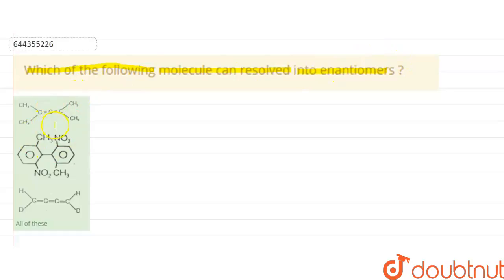Hello students, question is which of the following molecule can be resolved into enantiomers? So we are given here options. We have to find out which among the given molecules can be resolved into enantiomers. So enantiomers are the non-superimposable mirror images.